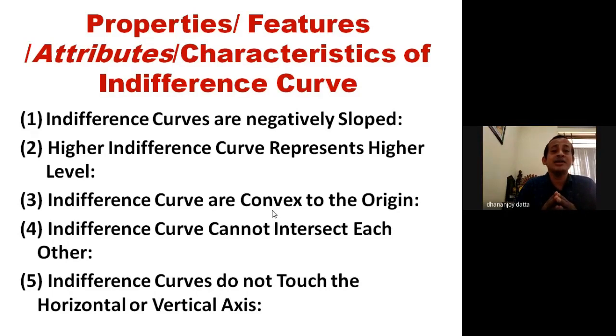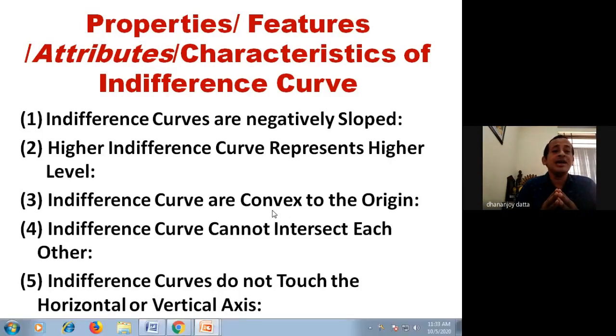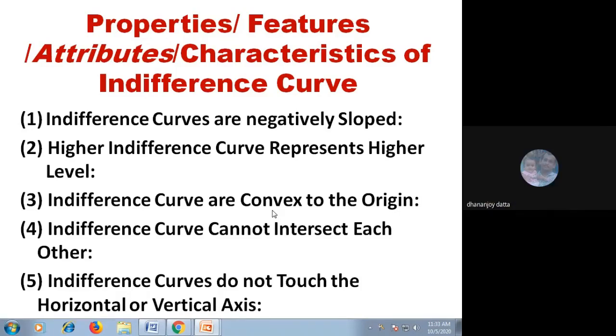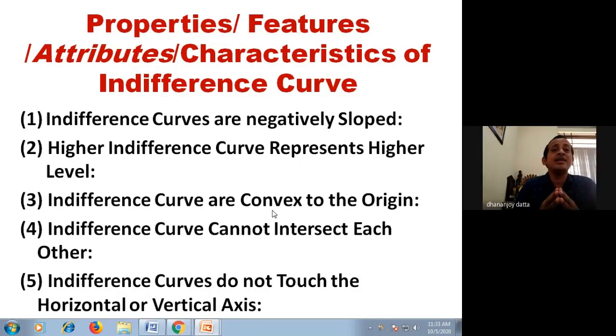The last one is that indifference curves do not touch the horizontal or vertical axis. Now we are going to the detailed explanation and graphical presentation of these 5 characteristics, or 5 properties, one by one.